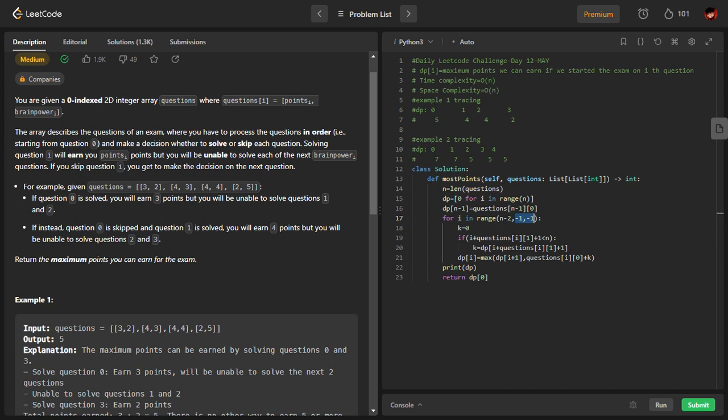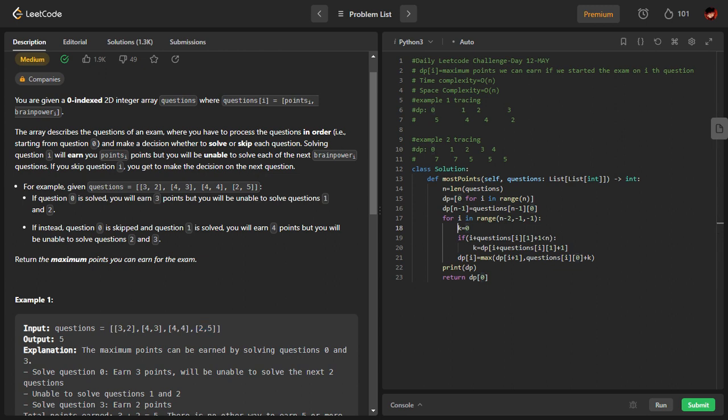What we are doing is, I am introducing a variable k. What is k here? Let me quickly show you. Try to understand these things very carefully. I'm talking about this question. If I solve this question, I will get 3 points. At the same time, I cannot solve the next two questions. So if I have to calculate the total points I will get if I start from this, it is 3 plus max of this index.